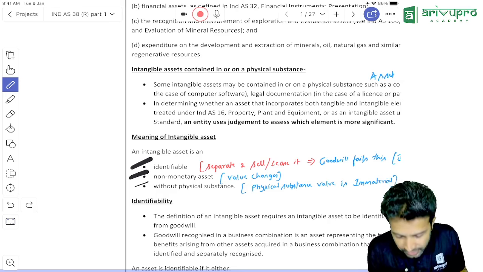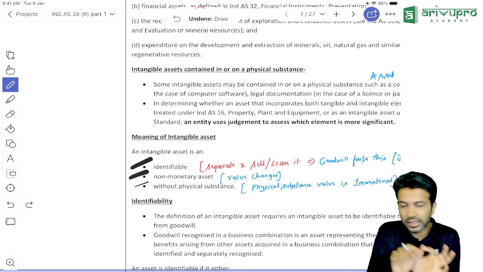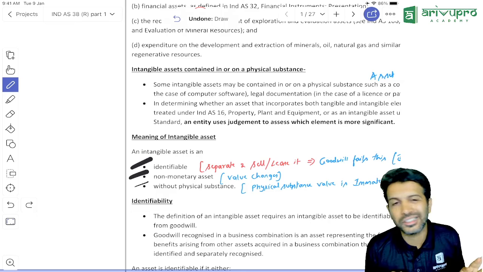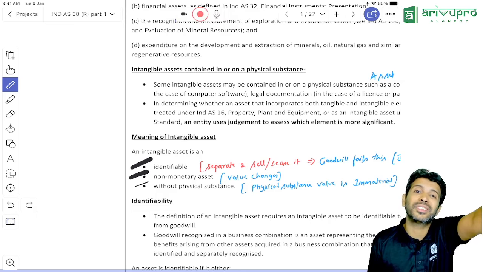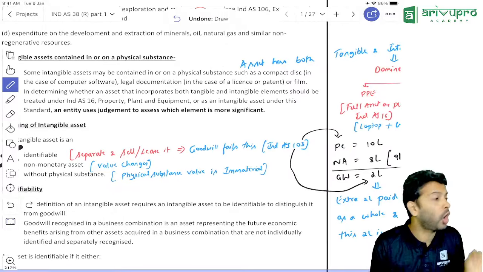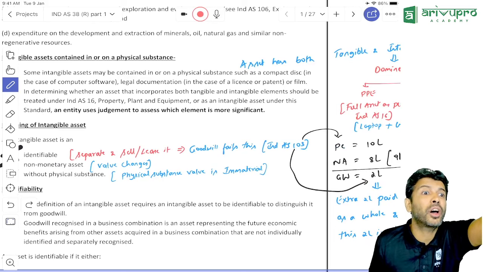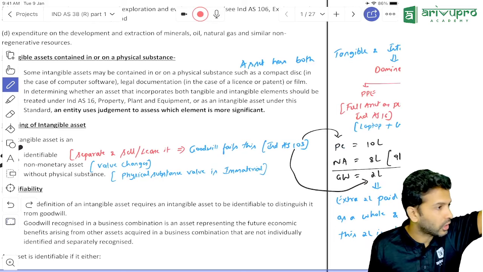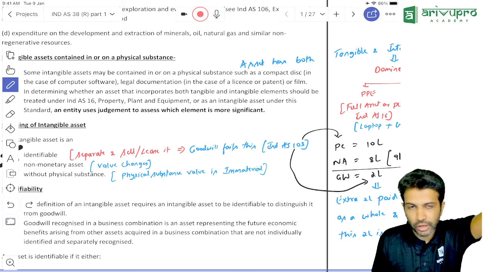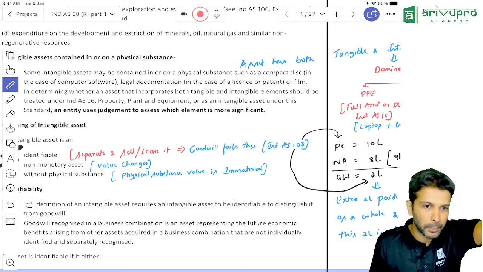Perfect. Sir, when the standard uses the terminology here, without physical substance, what it really means is that the value of that physical substance is insignificant or immaterial. Let's say I paid 40 lakh rupees for software, and that software came to me in a pen drive.